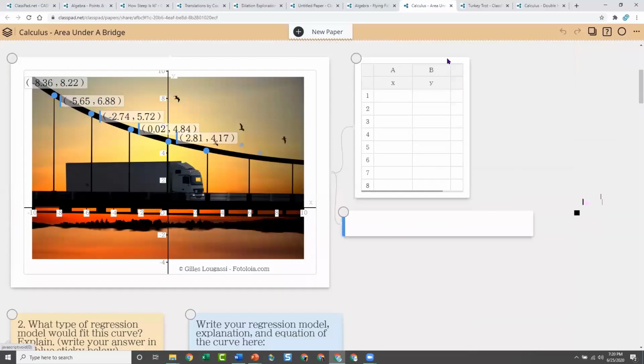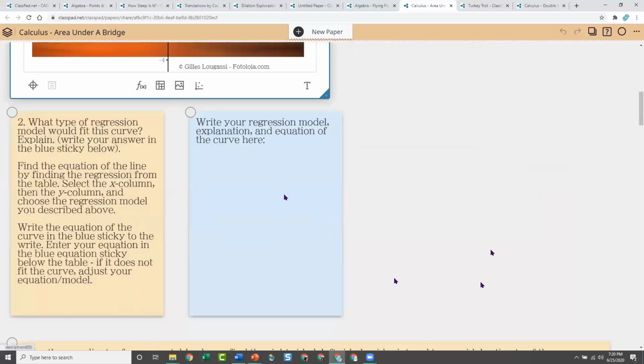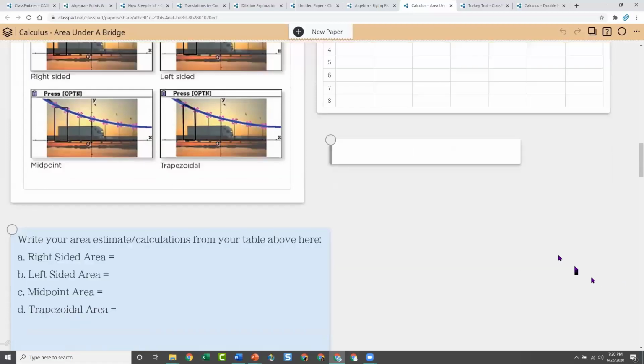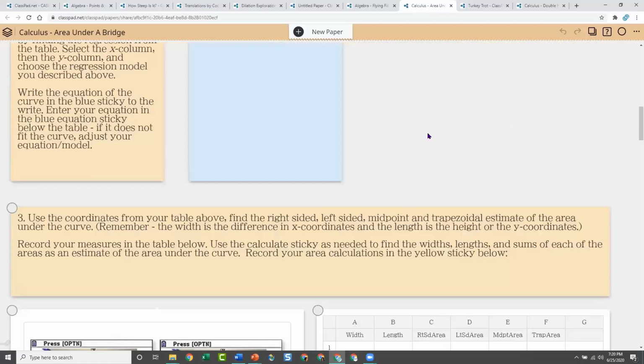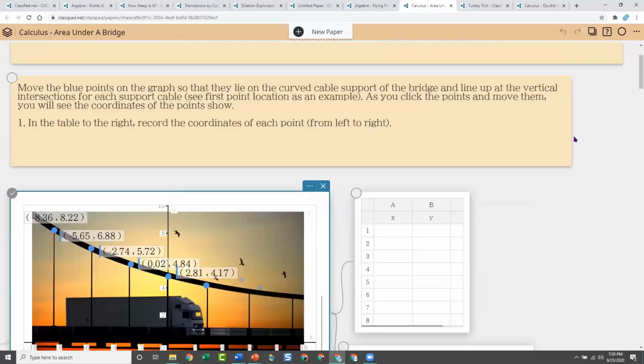You can have them do data. You can have them have images and graph fitting and doing functions. There's places for them to write their answers. And then there's other images. So these images are showing you examples of things, and then they're going to collect more data. So all of these activities are doing lots of mathematics in one place. So that's an example. This is a calculus example. Again, it's in the handout that I'm going to share in just a moment.